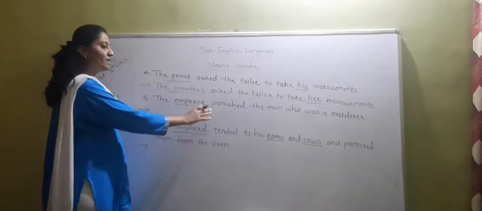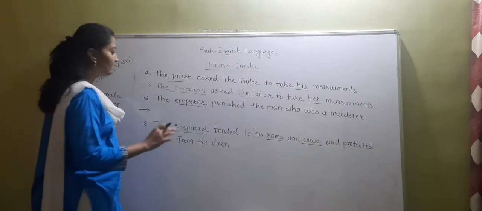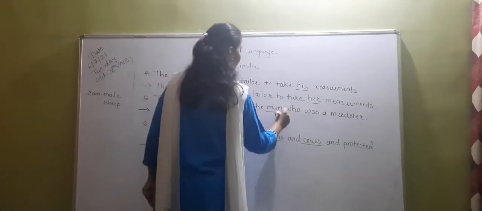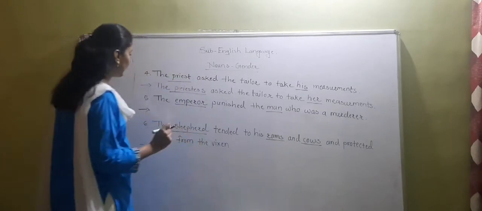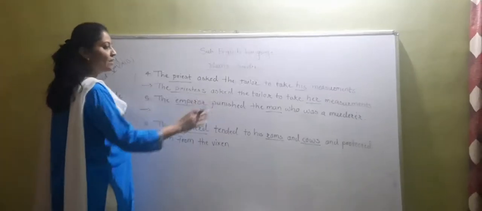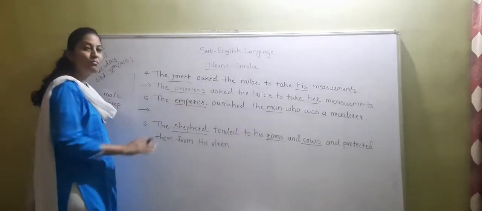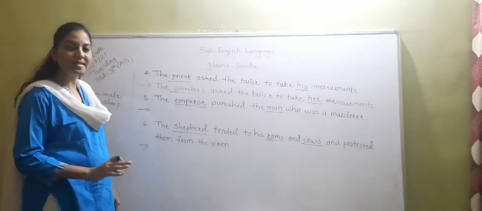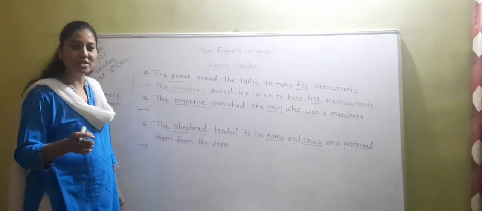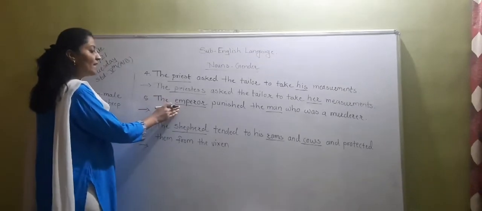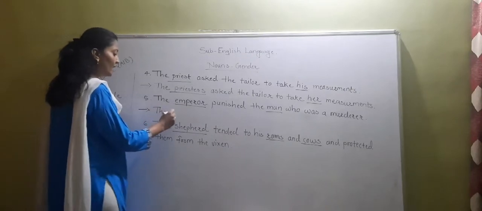The emperor punished the man who was a murderer. Okay. Here you have to underline this word man. The emperor punished the man who was a murderer. Okay. So, emperor is the masculine gender. And you have to turn this masculine gender into feminine gender. So, the feminine of emperor is empress. So, you have to write here empress.